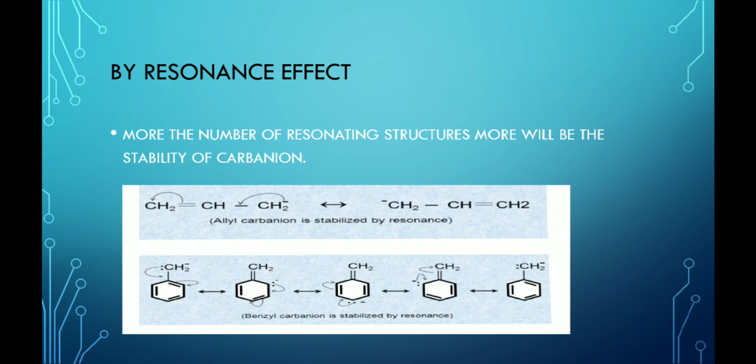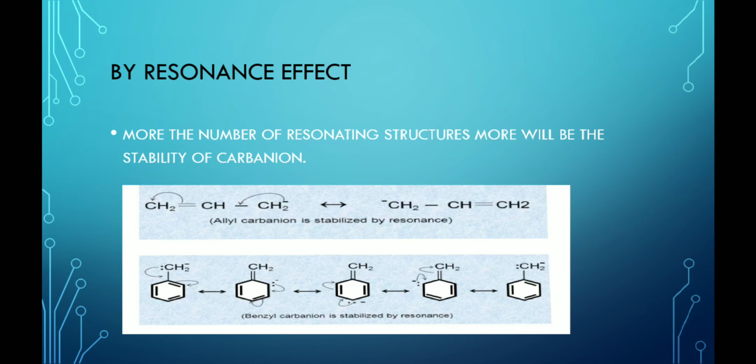If we compare the stability of the allyl carbanion with the benzyl carbanion, we find that benzyl carbanions are more stable than the allyl because the benzyl carbanion has more resonating structures as compared to the allyl carbanion. The similar reason is also applicable in the stability of the triphenylmethyl carbanion. If we compare the stability of benzyl carbanion, diphenylmethyl carbanion, and the triphenylmethyl carbanion, the triphenylmethyl carbanion